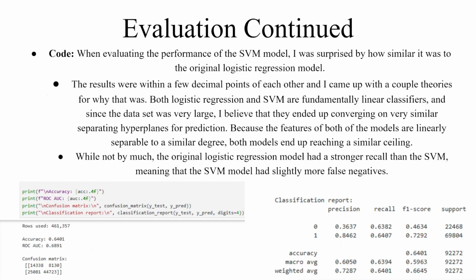And for the SVM model, I was surprised by how similar it was to the original logistic regression model. The results were within a few decimal points of each other, and I came up with a couple theories for why that was. Both logistic regression and SVM are fundamentally linear classifiers, and since the dataset was very large, I believe that they ended up converging on very similar hyperparameters for prediction. And because the features of both the models are linearly separable to a similar degree, both models ended up reaching a similar ceiling. And while not by much, the original logistic regression model had a stronger recall than the SVM, meaning that the SVM model had slightly more false negatives.